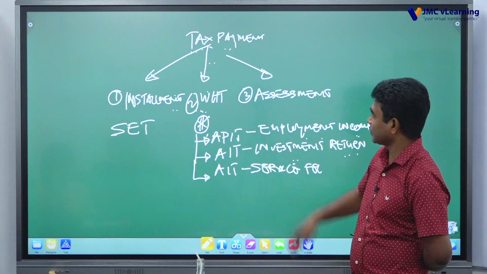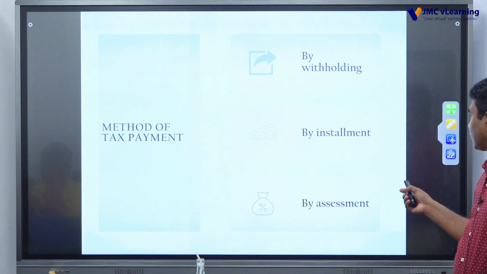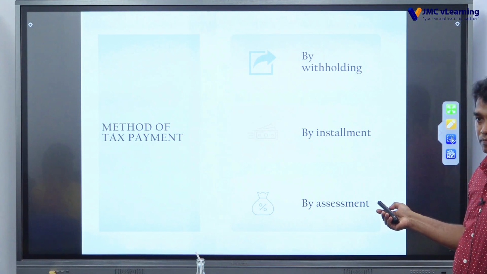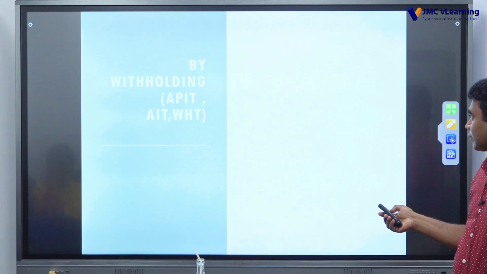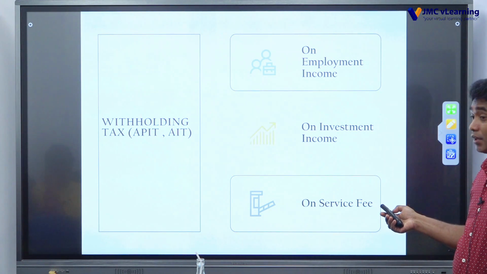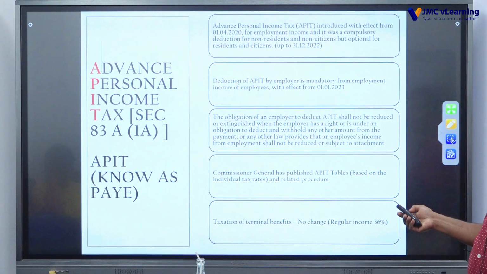That is assessment based taxes. The method of tax payment: the first one is by withholding, then by installment, and by assessment. So by withholding, APIT and AIT, so withholding tax, on employment income, on investment income, on service fee.